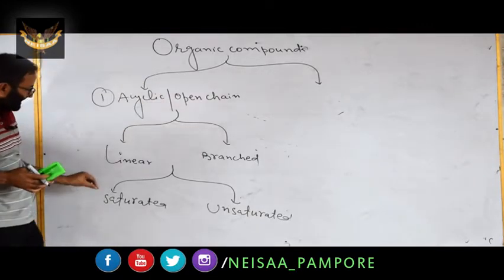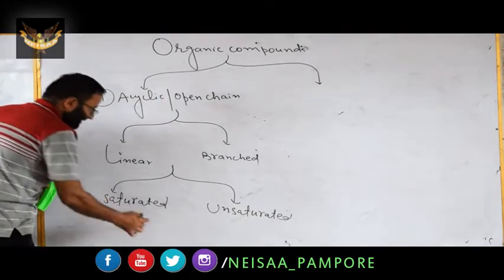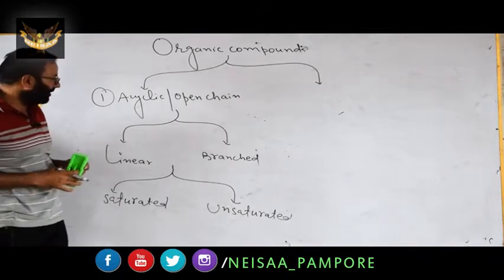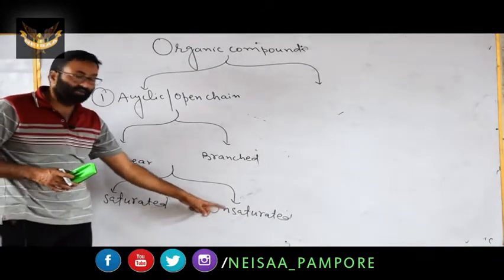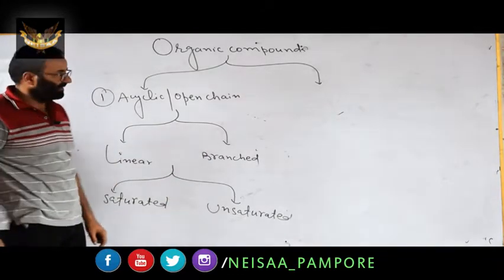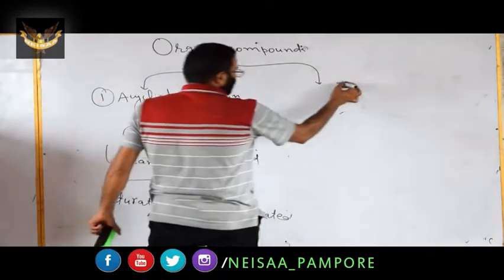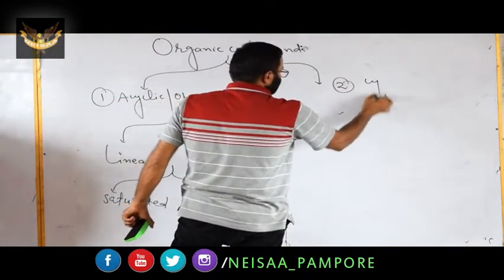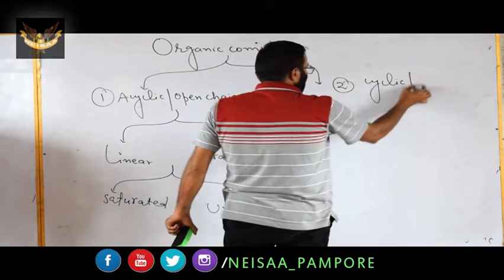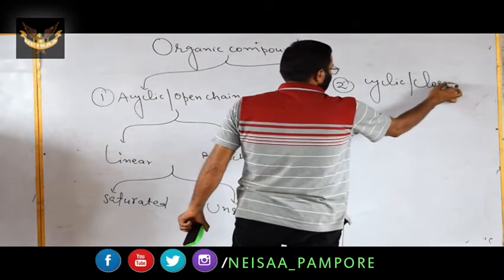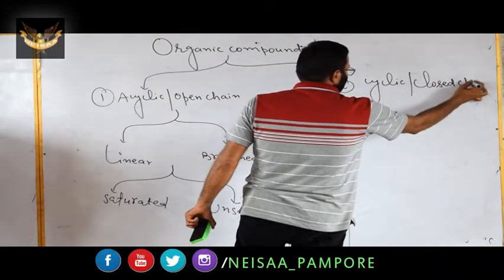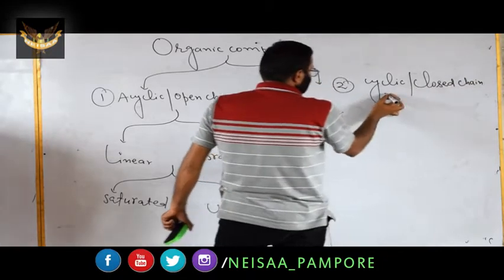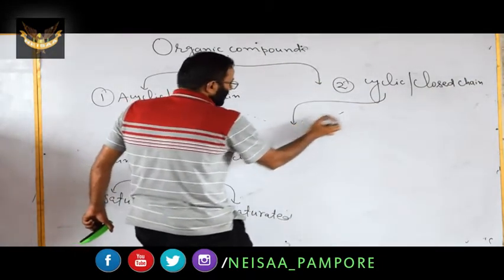Acyclic can be either saturated, single bond, when we have carbon-carbon single bond, or they can be unsaturated when they have double or triple bond. Then we have the second class, that is cyclic or closed chain. Closed chain. This type is of the following two types.